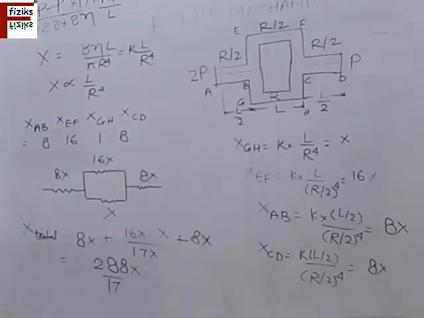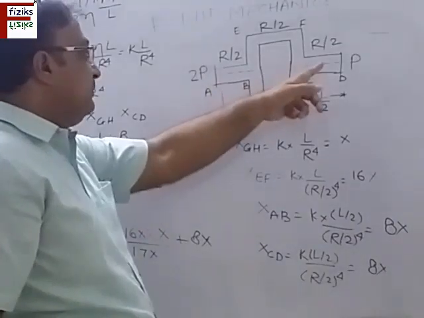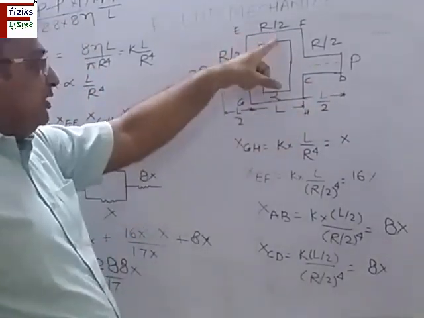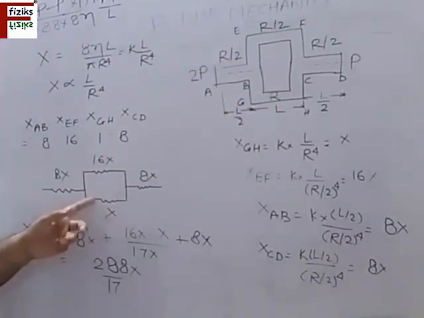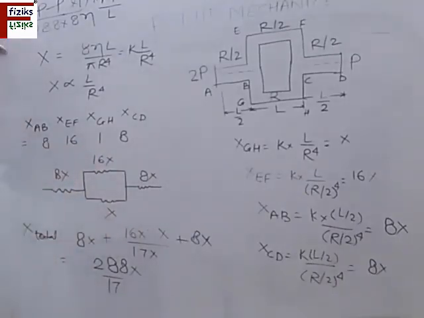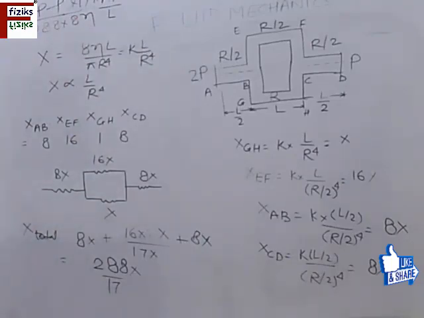So this will give you the total value of the flow through this combined pipe, which is a combination of series and parallel. So this pipe and this pipe are connected in series to these two pipes which are in parallel to each other. These two are parallel, and this is connected in series with the combination of these. And this will give you the total flow: the pressure difference divided by the total resistance, 288 by 17X. Put the value of X from here and you will get the answer. So note it down, please.